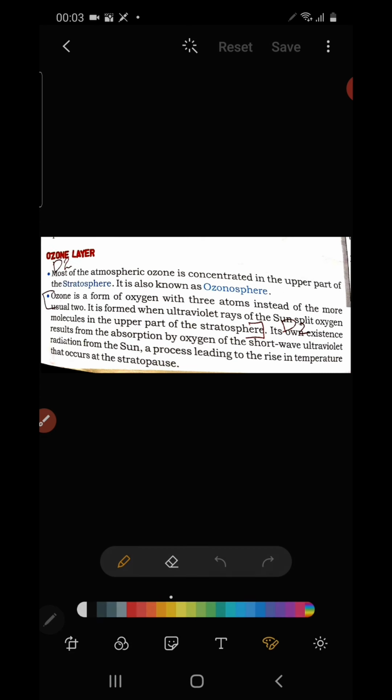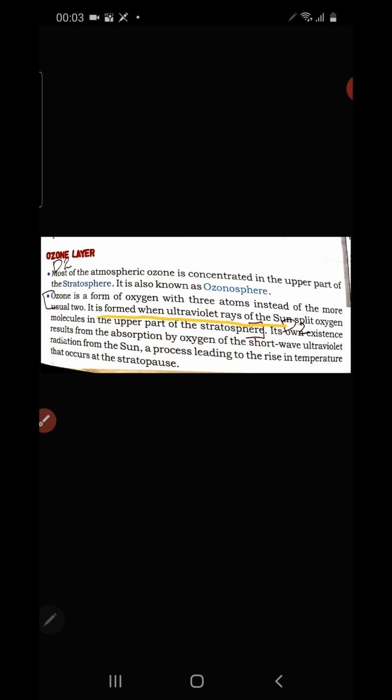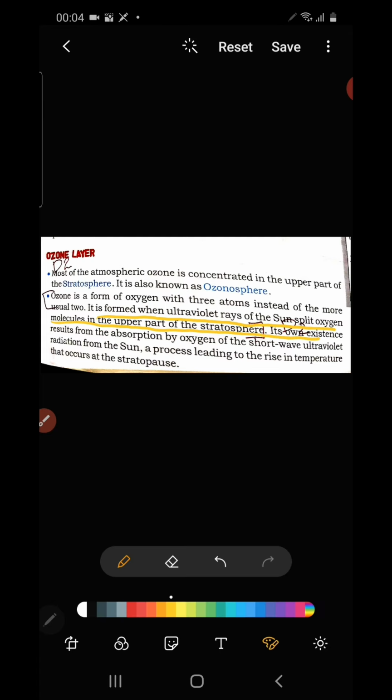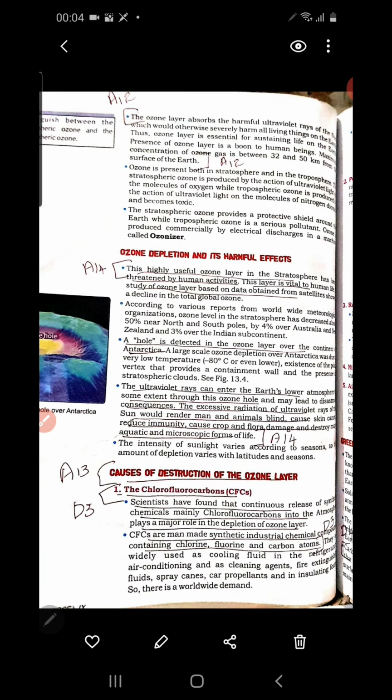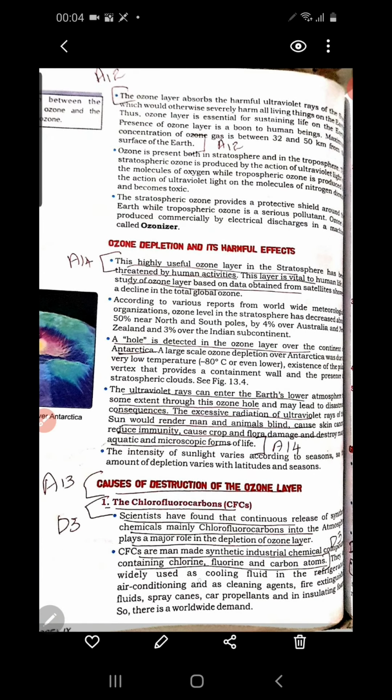So we read from here. It is formed when the ultraviolet rays of the sun split oxygen molecules in the upper part of the stratosphere. This ozone layer starts absorbing the ultraviolet rays and other harmful rays reaching the stratosphere, that means reaching the ozone layer from the sun rays. Now let us move on to the next page. You see this ozone layer.